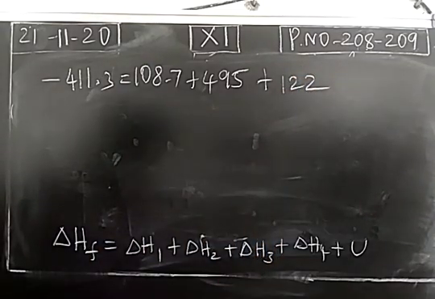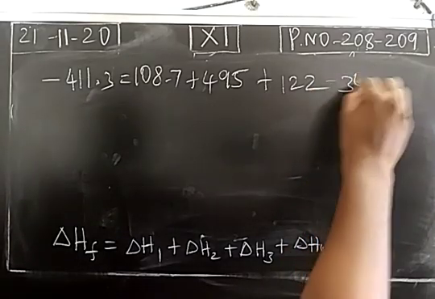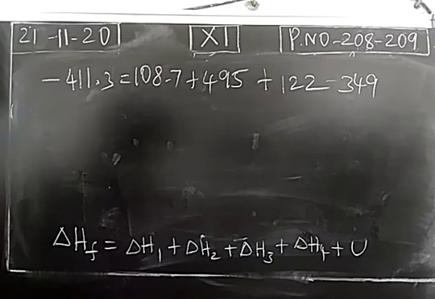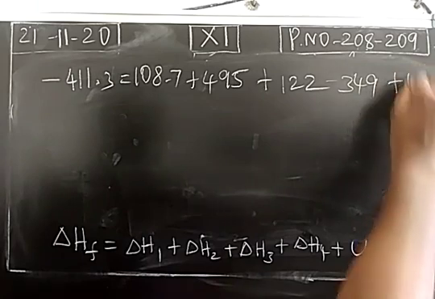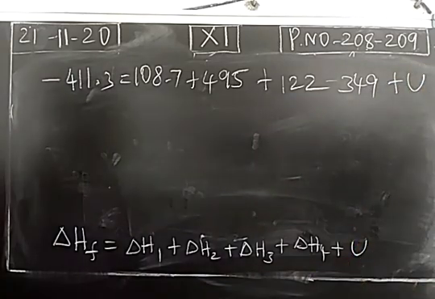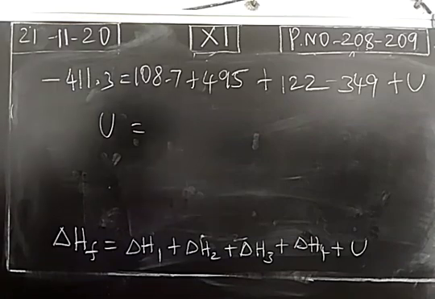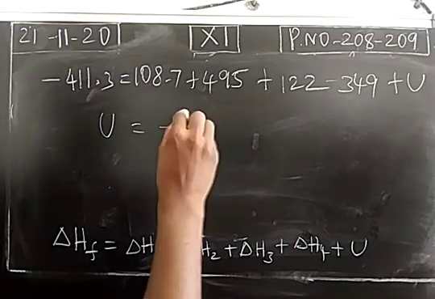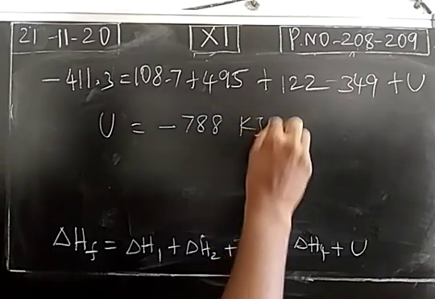Delta H4 value is minus 349 kilojoule per mole. Next, we have to calculate lattice energy. So lattice energy U is equal to minus 788 kilojoule per mole.